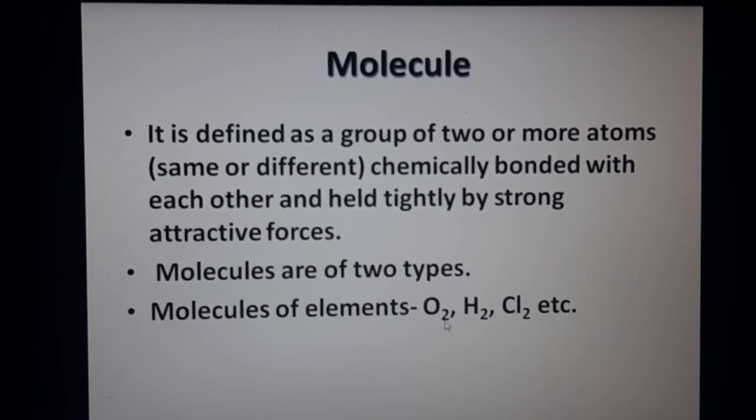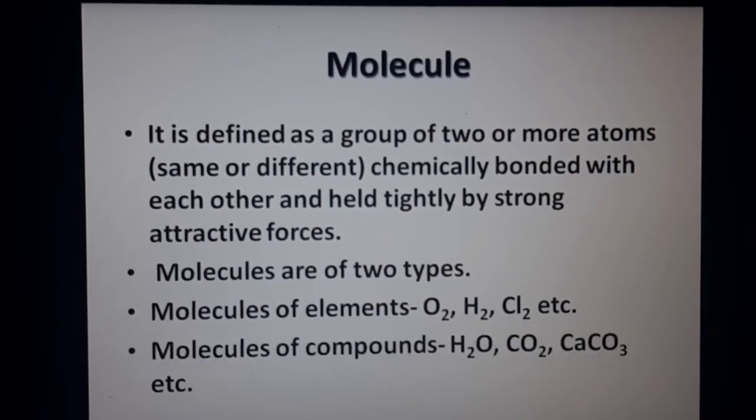O2 means two atoms are present, so it is a molecule, but it belongs to the same element, O and O. If we take hydrogen, two hydrogen atoms belonging to the same element, so it is a molecule of an element. So it is also a molecule. And Cl means chlorine. Cl2 means one Cl atom and another Cl atom. Two atoms of chlorine have been combined here to form a molecule.